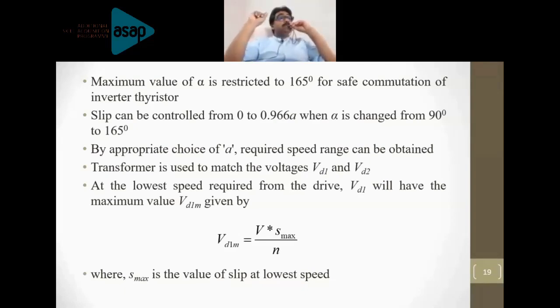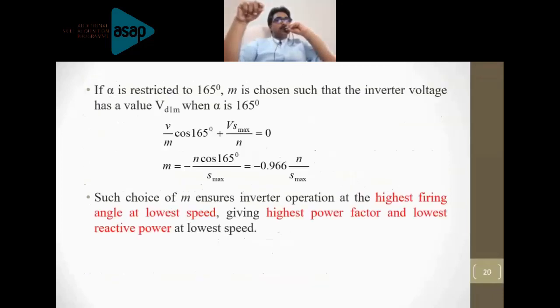Now, the lowest speed which we can obtain and the voltage output are inversely proportional. That is one thing which we need to know. When the machine is operating at the maximum speed, you are not extracting any power from the machine. That means the output voltage across the uncontrolled rectifier will be 0, right?